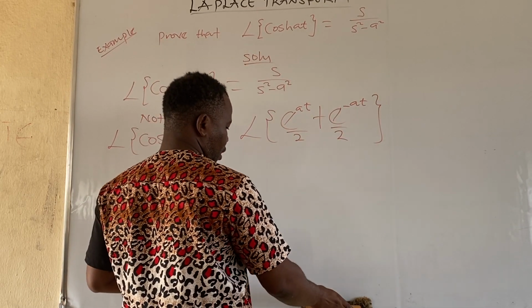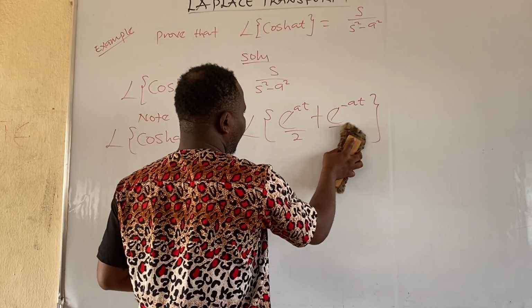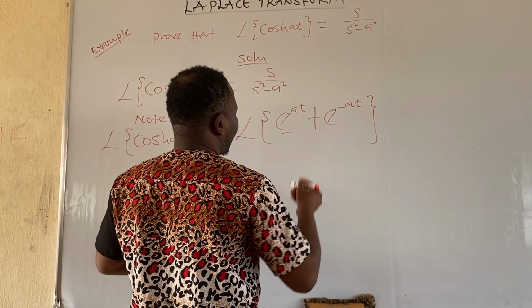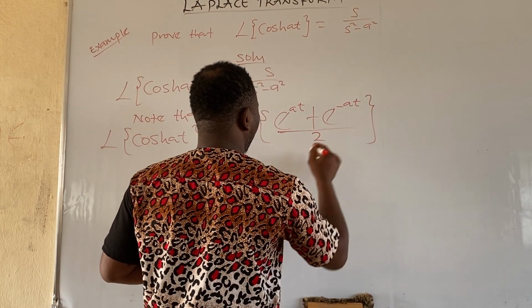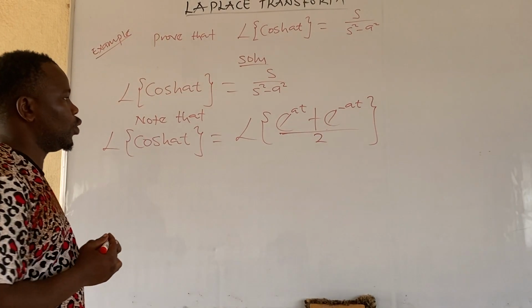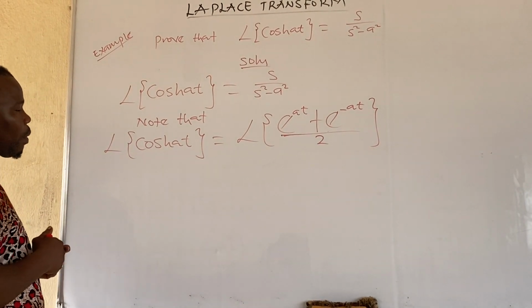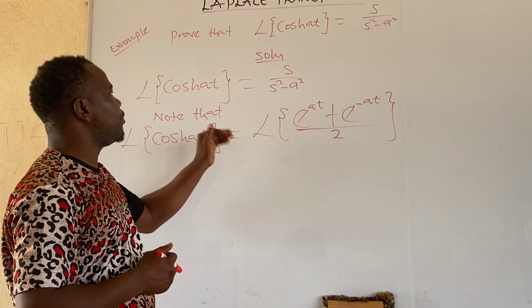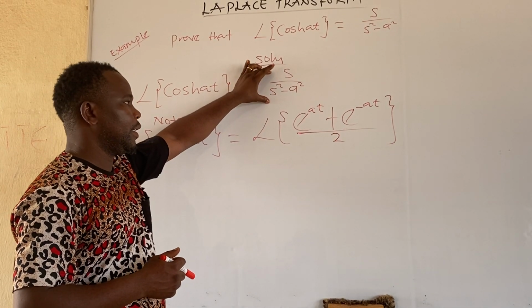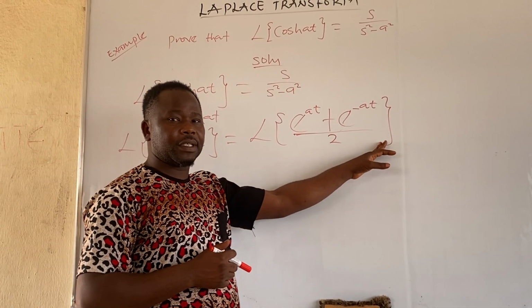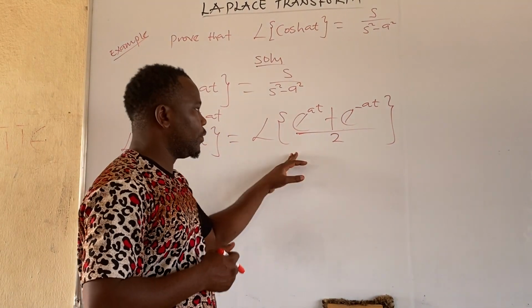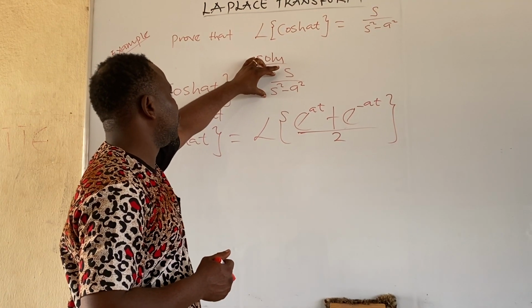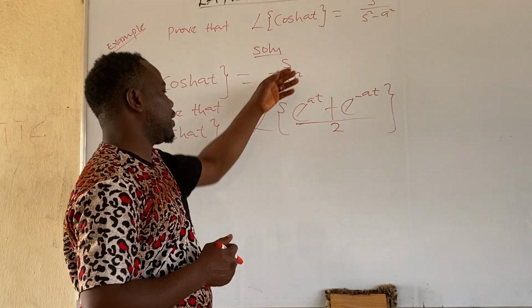Or if you don't want it this way, this is the same thing as Laplace of exponential at plus exponential minus at all over 2, because the LCM is 2. Is that clear? You agree with me, right? Before we can prove to obtain this, it means we are going to make use of this. I think with the help of this, I'll be able to prove and arrive at this answer.